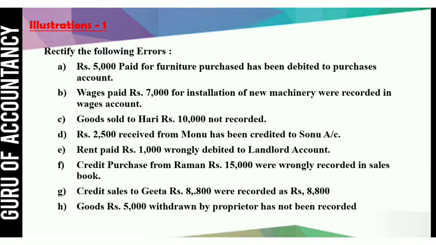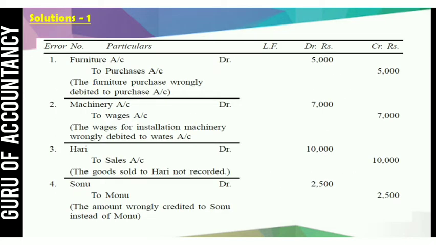So Sonu's account is wrongly credited and Monu's account is ignored. So what we will do, Sonu account wrongly credited, we will debit him, and Monu account, which is the correct account, that will be credited. So your rectification entry would be Sonu account debit 2500 to Monu account 2500.